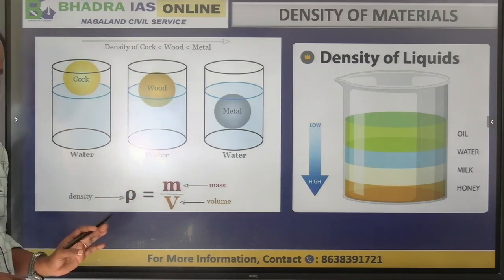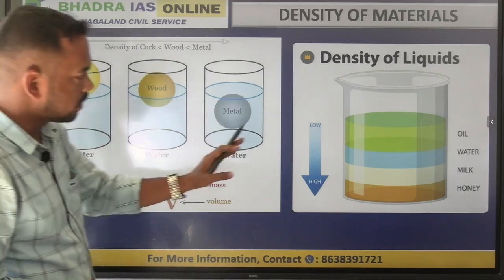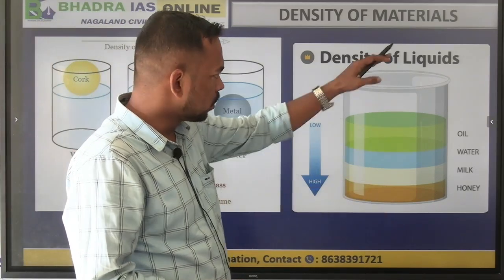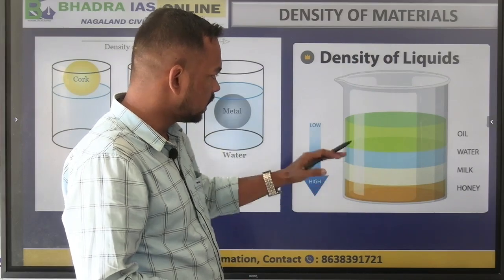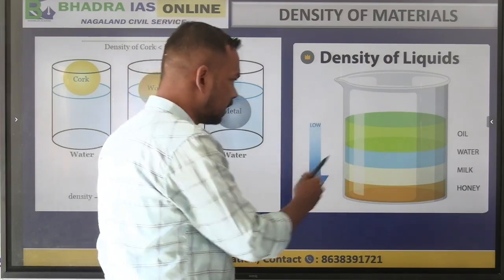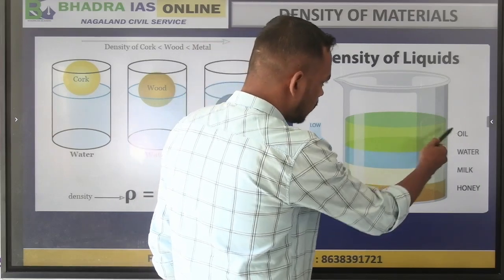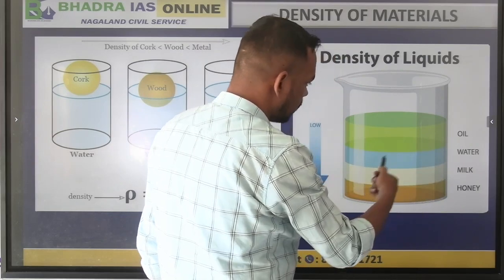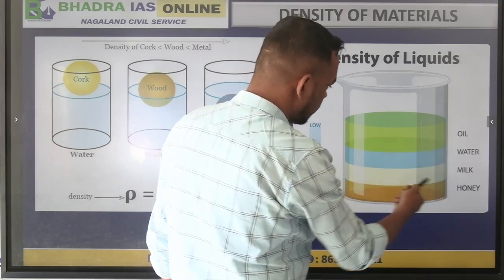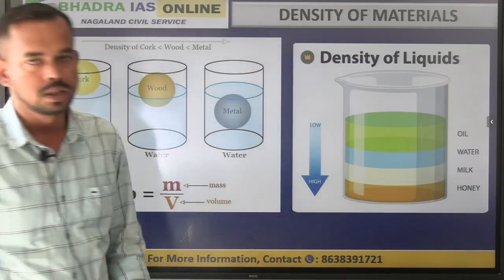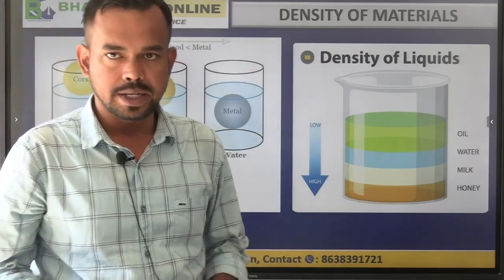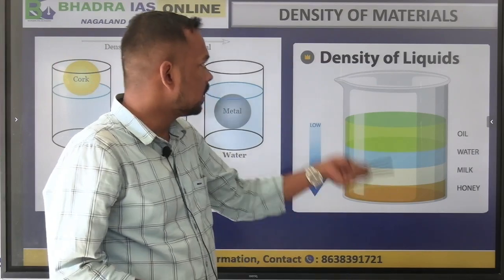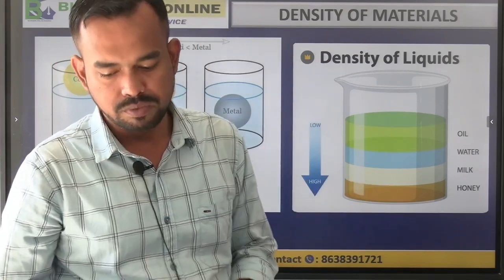Therefore we can say that density, given by rho, is the ratio of mass m and volume v. In liquids also, if we pour liquids of different densities, from low density to high density the liquids will make layers: oil will float just above, next is water, milk will go below the water, and honey will settle down at the last stage. This is an example of different dense materials and the density of materials.